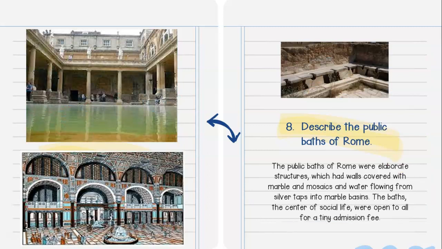Question number 8, describe the public baths of Rome. The public baths of Rome were elaborate structures which held walls covered with marble and mosaics and water flowing from silver taps into marble basins. The baths, the center of social life, were open to all for a tiny admission fee. So think of a big pool area, but definitely not as sanitary. They didn't have chlorine and things like we do now. But without indoor plumbing, this was an area for them to bathe. This was a gathering area. This was an area for them to cool down. So it was a very social place to be.